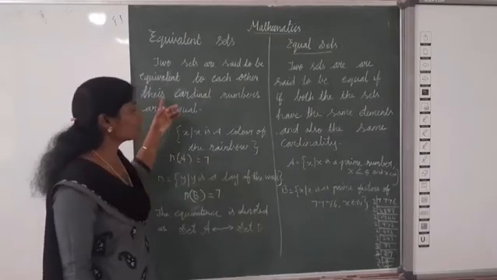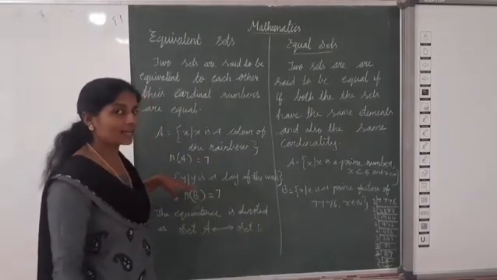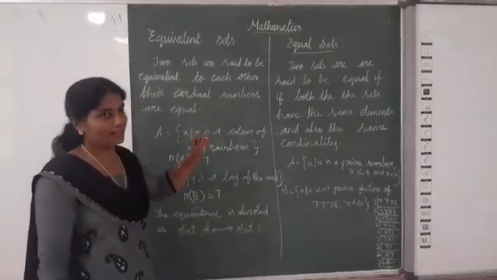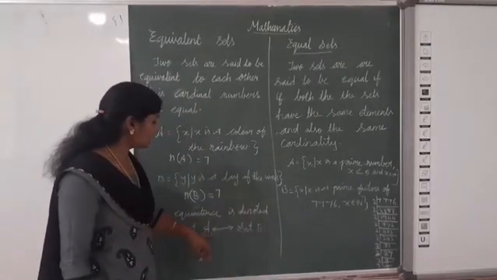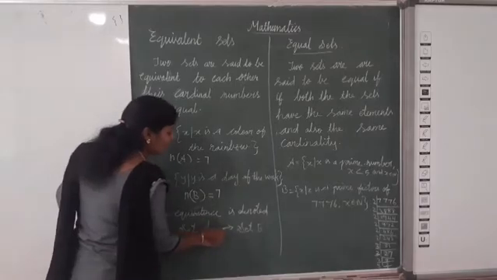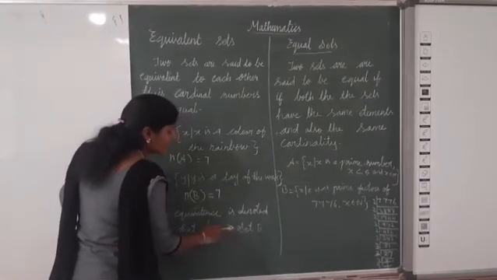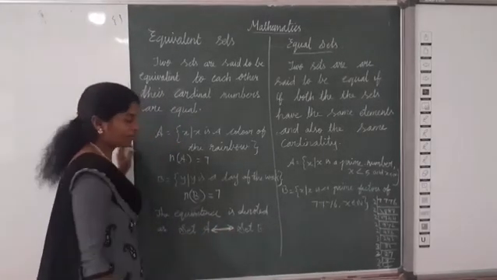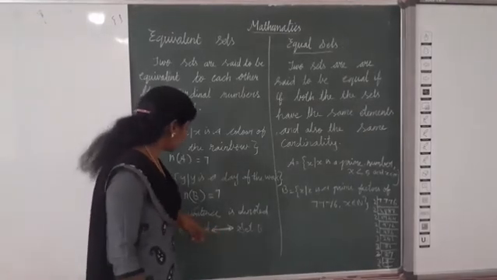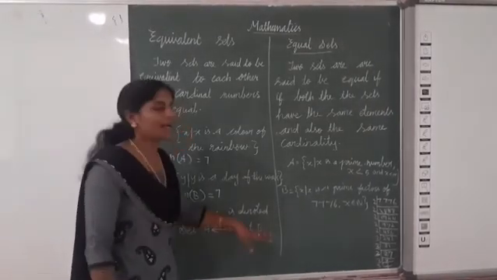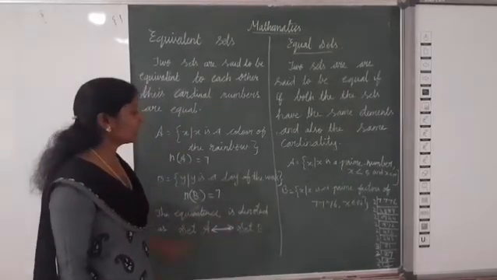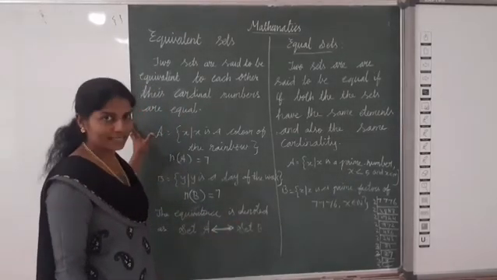So we can say these two sets are called equivalent sets. Equivalence is denoted as set A equivalent to set B. Clear? That is what an equivalent set is.